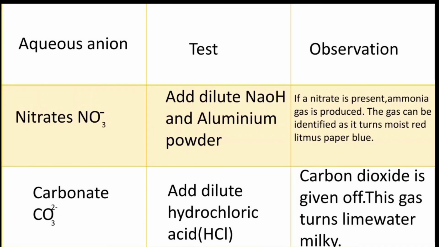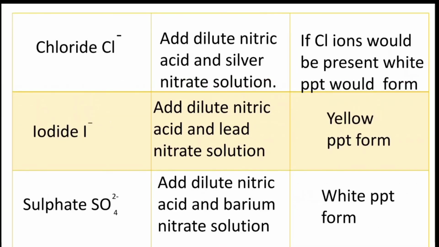For the carbonates, add dilute hydrochloric acid, and the observation is that carbon dioxide is formed. Then we detect carbon dioxide by lime water, as it turns milky. Then we discussed chloride. In chloride, we add dilute nitric acid and silver nitrate, and a white PPT forms.